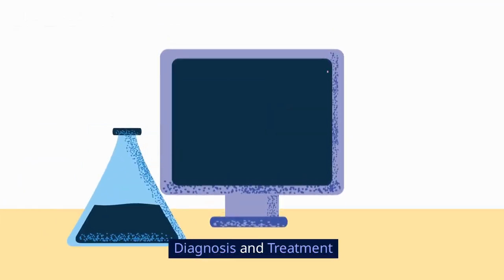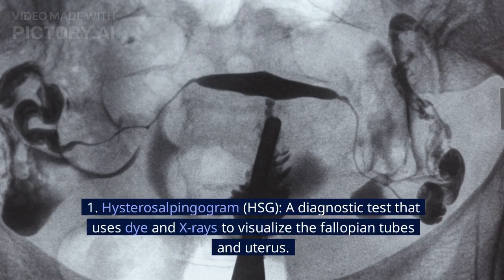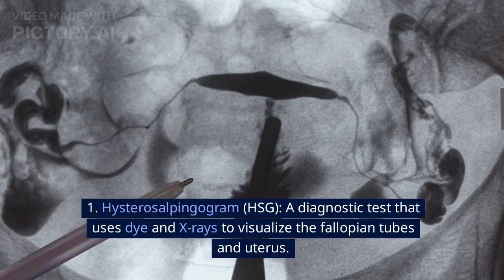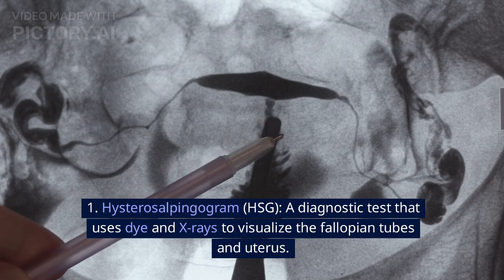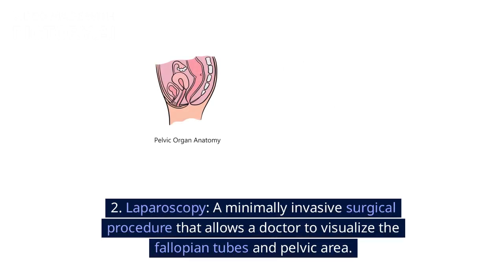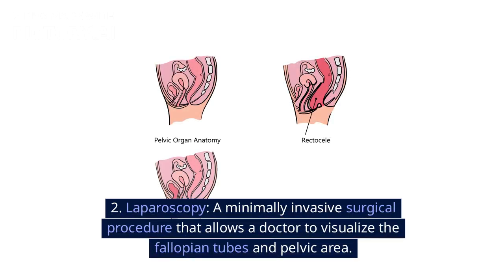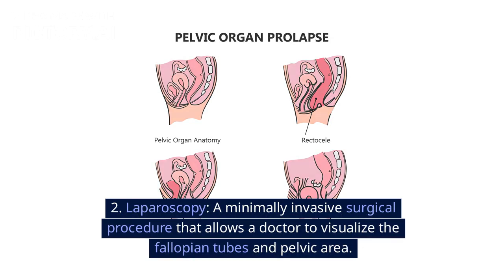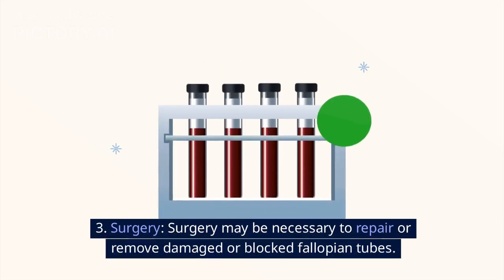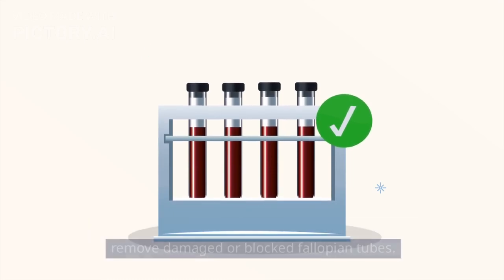Diagnosis and treatment. 1. Hysterosalpingogram, HSG, a diagnostic test that uses dye and X-rays to visualize the fallopian tubes and uterus. 2. Laparoscopy, a minimally invasive surgical procedure that allows a doctor to visualize the fallopian tubes and pelvic area. 3. Surgery. Surgery may be necessary to repair or remove damaged or blocked fallopian tubes.